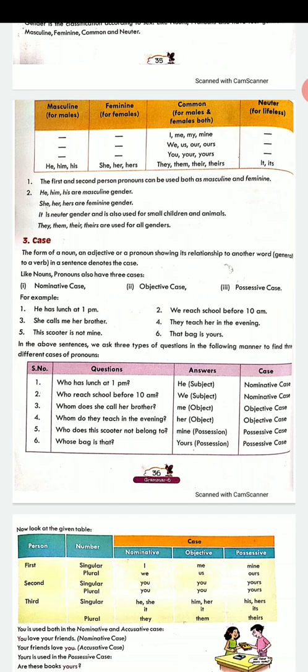Take the first example. He has lunch at 1 p.m. To know the answer of nominative case, you will ask the questions in the following ways. Like first question, who has lunch at 1 p.m.? He. So words like he, she, we, they will show the nominative case. Then you can further read the questions and know how to find the type of case. Objective case कैसे ढूंढेंगे? You will ask the questions 3 and 4. Words like me, his, her will come in objective case. And mine and yours kind of words will come in possessive case.